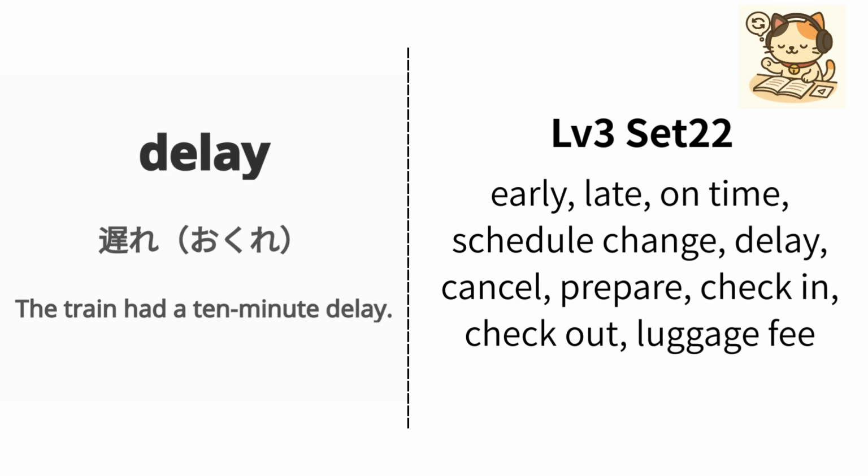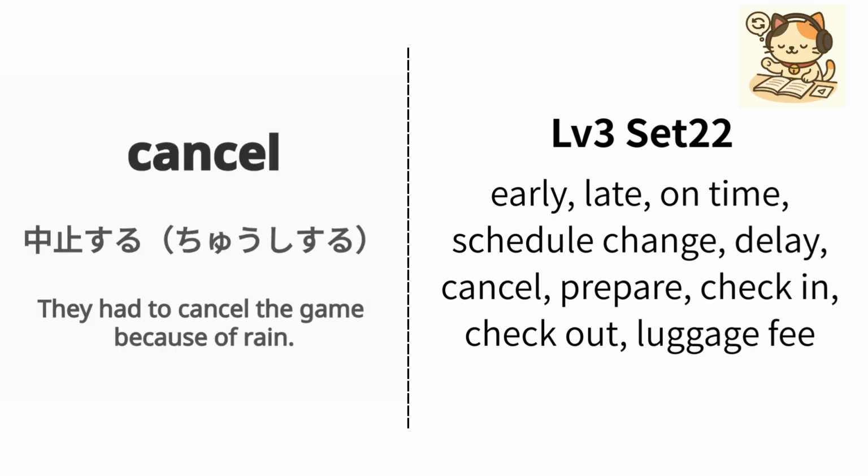English is delay. Japanese is 遅れ. Example, the train had a 10-minute delay. 電車は10分の遅れがありました. Repeat, delay, delay.